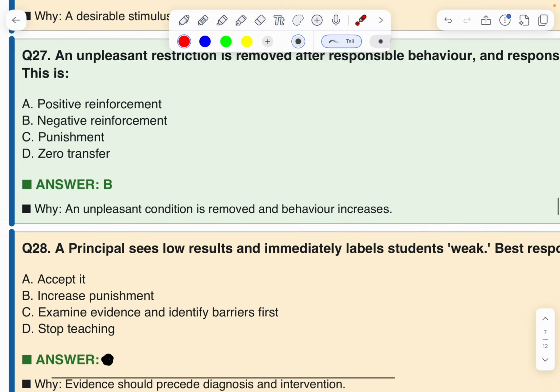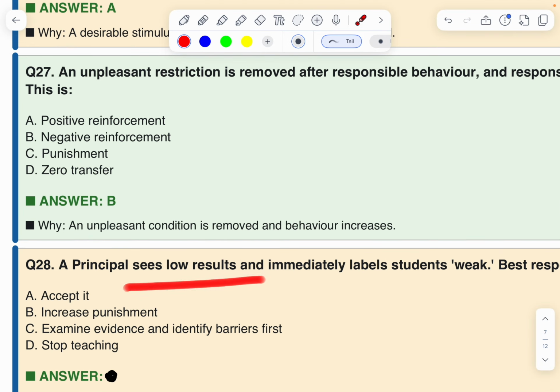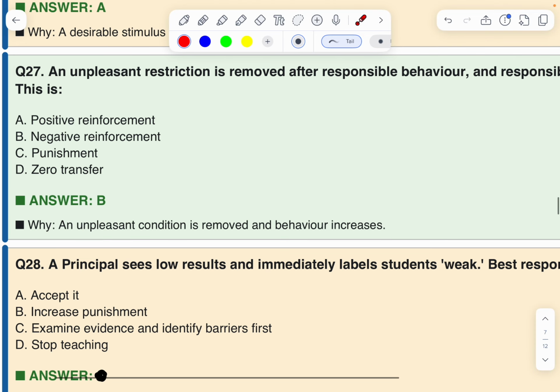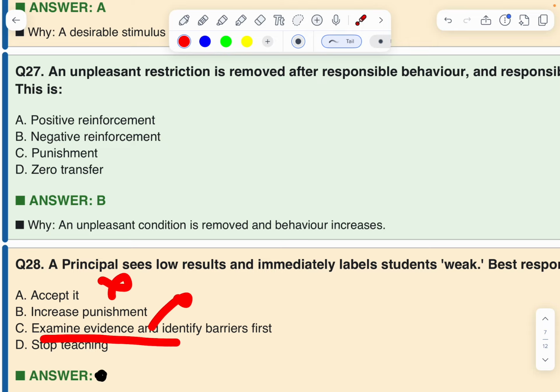Okay. Next. A principal sees low results and immediately labels students weak. Best response? Accept it, increase punishment. This is wrong. Examine evidence and identify barriers first. This is the right answer.